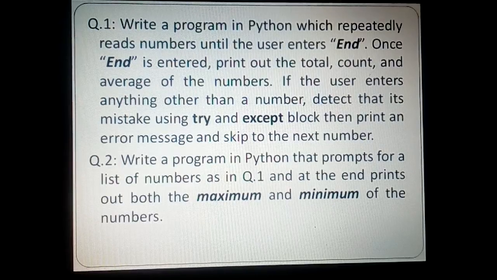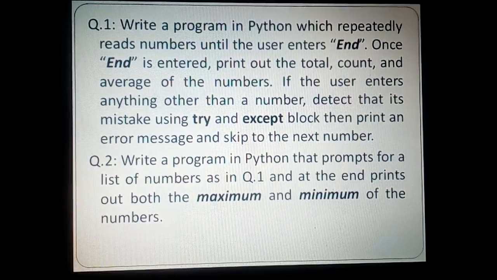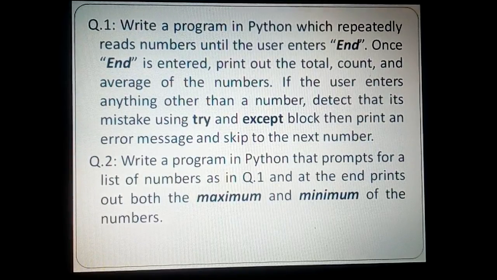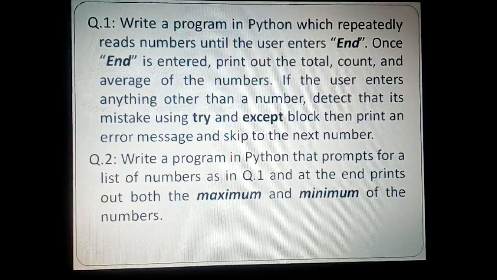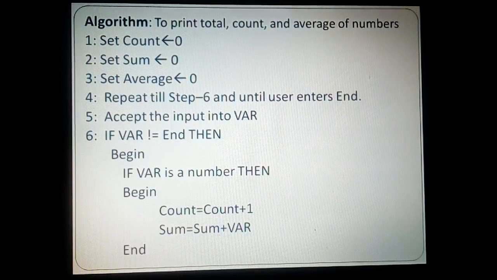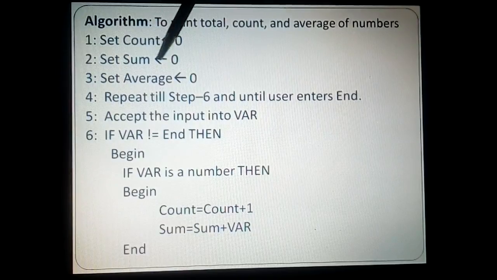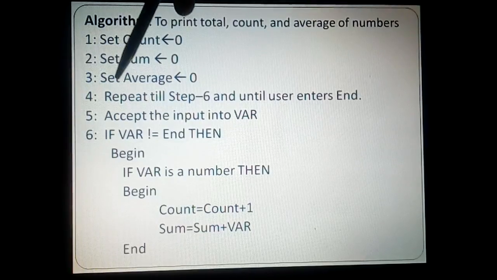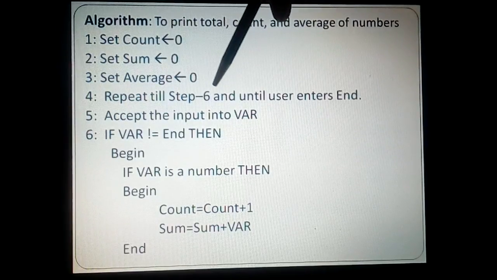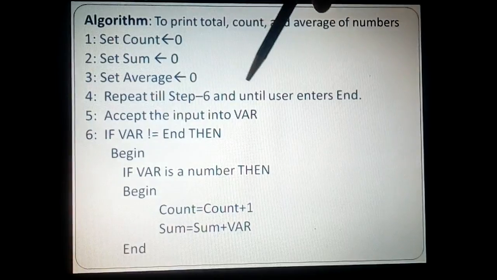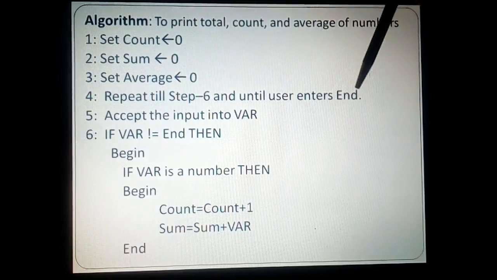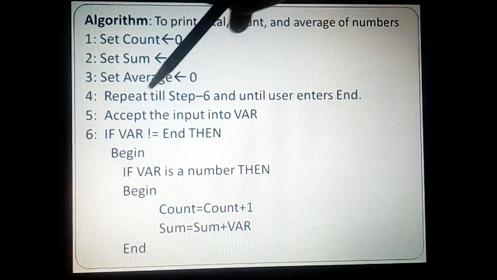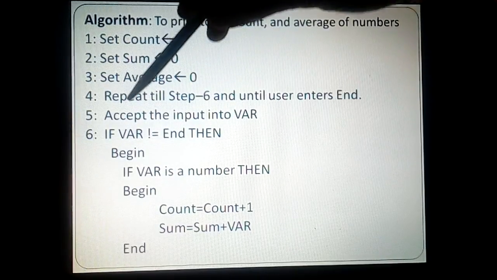Before starting with the problem, let us try to understand the algorithm involved as far as this logic is concerned. The algorithm says: first initialize three variables, count, sum and average, and then create a loop which runs until the user enters end. So keep on looping until the user enters end.